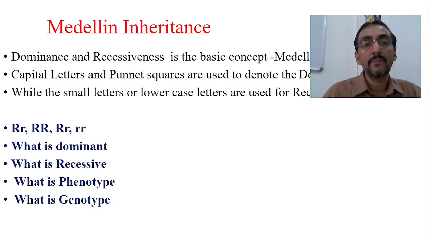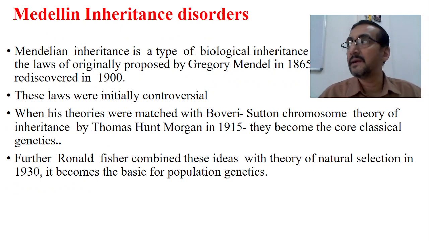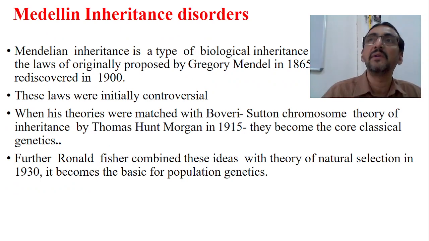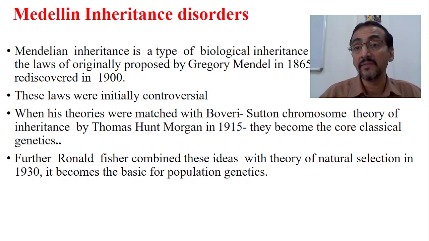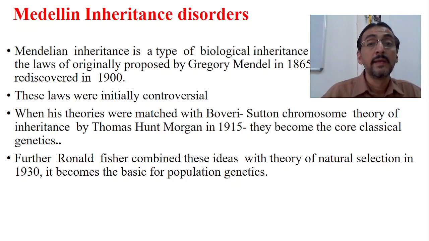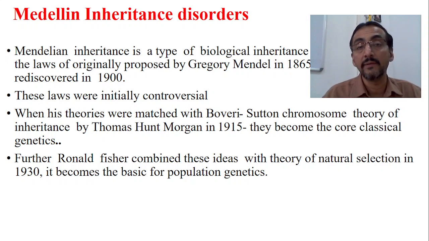Now we come to Mendelian inheritance disorders. Mendel worked on these concepts of autosomal dominance, dominance and recessiveness, and he put forth many theories about them, which is what these laws say. Mendelian inheritance is a type of biological inheritance that follows dominance and recessiveness. The laws of this inheritance were originally proposed by Gregor Mendel in 1865 and 1866, and he rediscovered them in 1900.